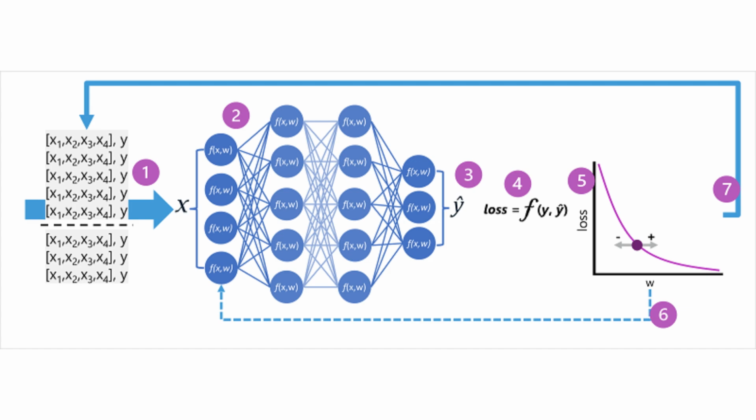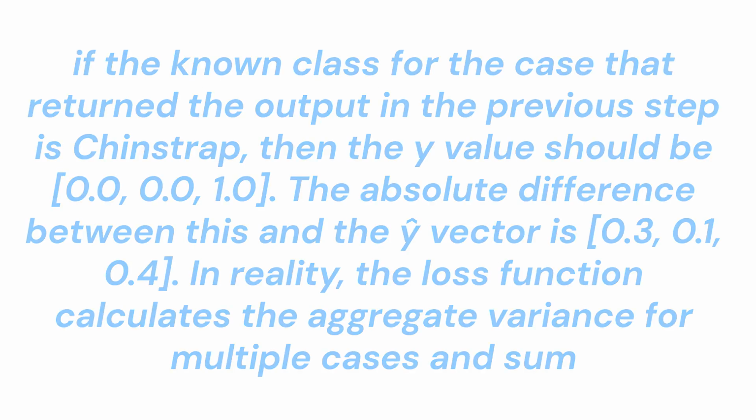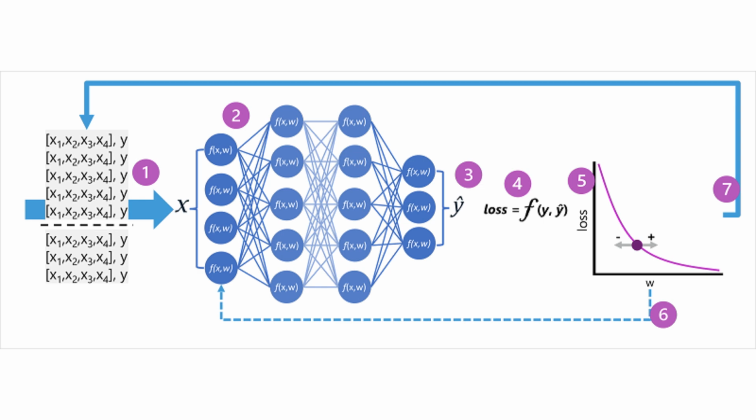For example, if the known class for the case that returned the output in the previous step is Chinstrap, then the y value should be 0.0, 0.0, 1.0. The absolute difference between this and the y vector is 0.3, 0.1, 0.4. In reality, the loss function calculates the aggregate variance for multiple cases and summarizes it as a single loss value.